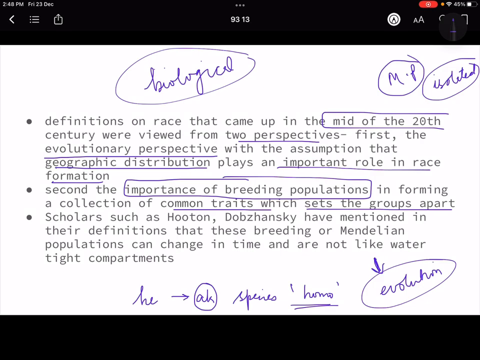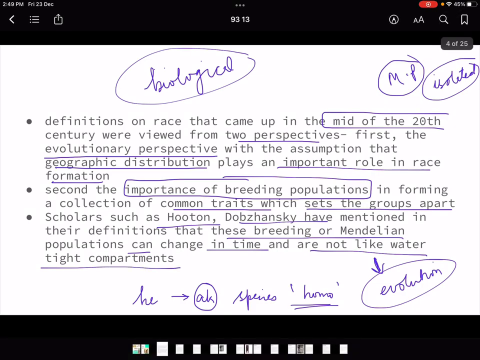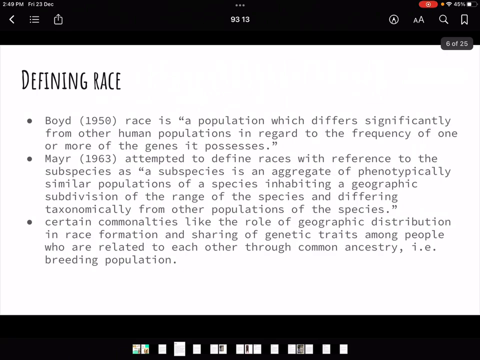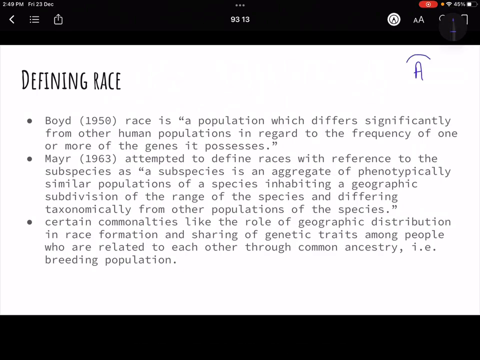Scholars such as Hutton and Dobzhansky have mentioned in their definitions that these breeding or Mendelian populations can change in time and are not like watertight compartments. And also, when these anthropologists were studying these groups, they were aware of the fact that these are merely certain changes. For example, a person from Africa starts to live in a European nation.